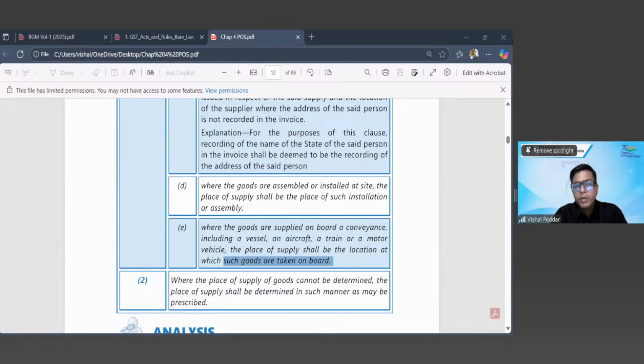Now, while I am in the train or while I am on the plane, I order tea. Is this covered in clause E? I am ordering tea. Is it covered in clause E? You can simply say Y for yes, N for no. Mustafa, this is not covered, what you are saying.